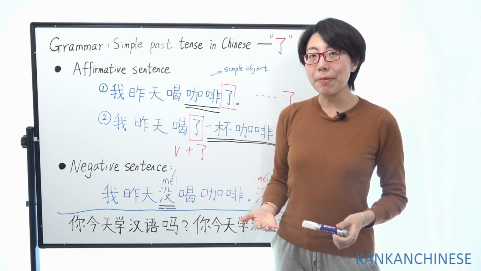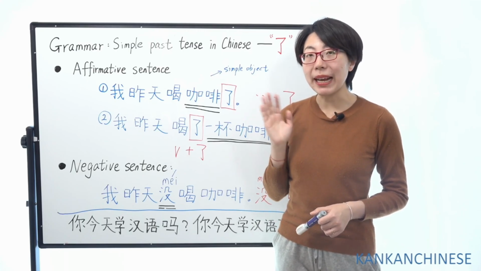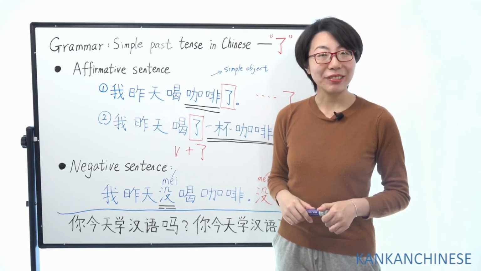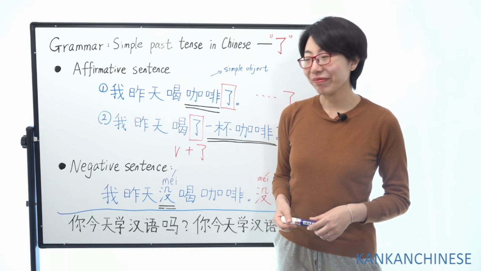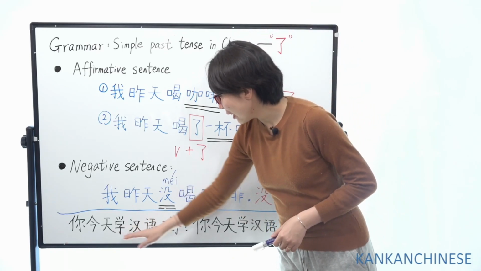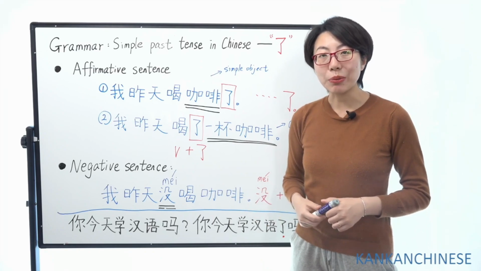我昨天没学英语。What does that mean? Right, I didn't learn English yesterday. So here are two questions. How would you answer them?